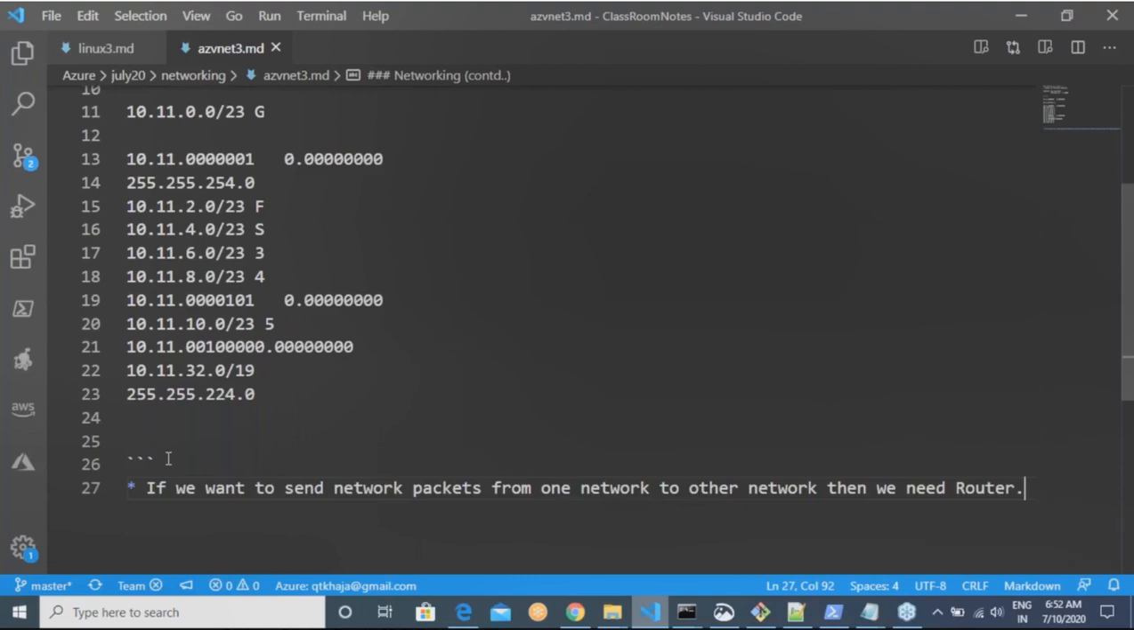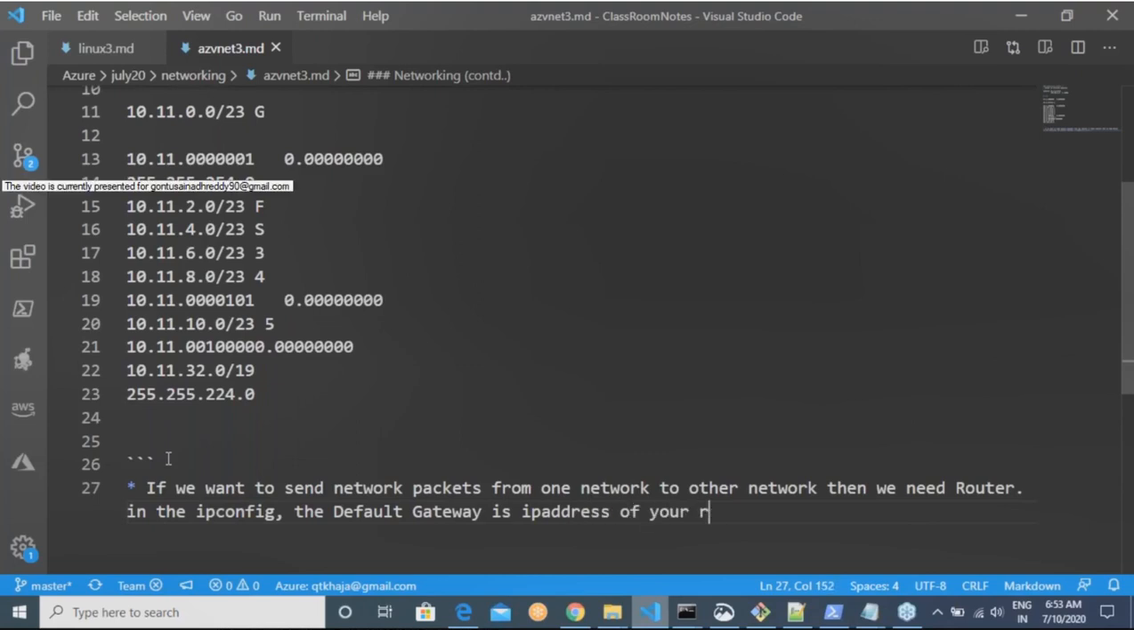Because the networking principle tells us that you can communicate from one device to another device only if they belong to the same network. That means they share the same network ID and they are physically connected, or we have wireless connections also these days. But the whole idea is they are connected to the same network. But when you want to send your packets from one network to another network, we need a router. And I'm quite sure in your home you have a router. In the IP config, the default gateway is the IP address of your router.